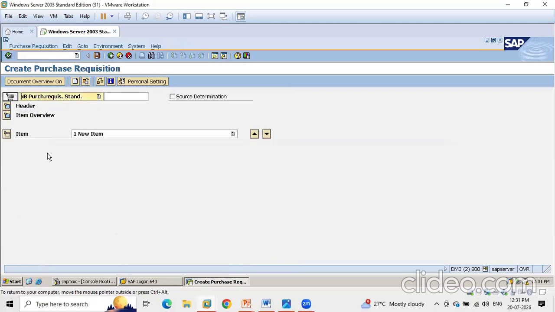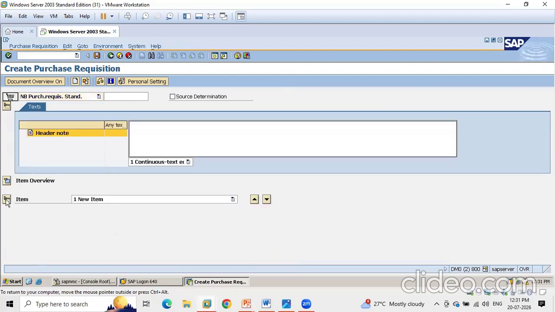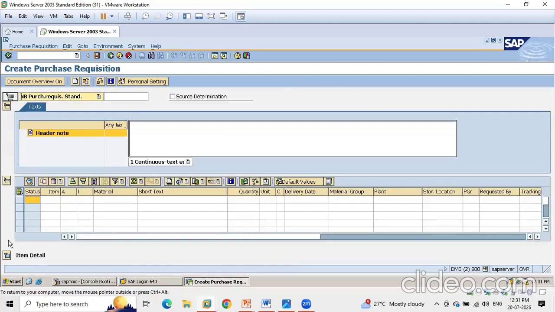Okay. This is a purchase requisition screen. We will be having 3 tabs: one is the header tab, then the item overview, and then the item detail. Okay. So we will be having the 3 tabs, and we are creating a standard purchase requisition. Here you can see we are creating a standard purchase requisition.